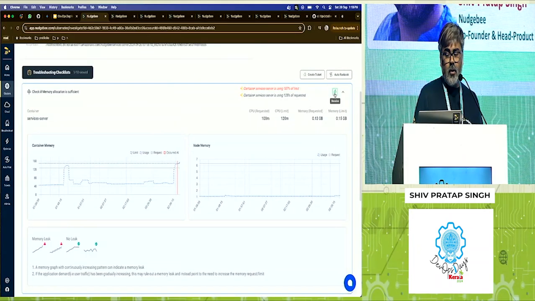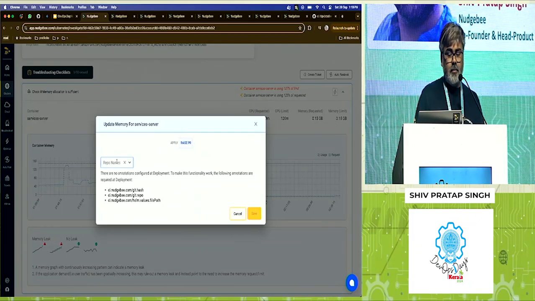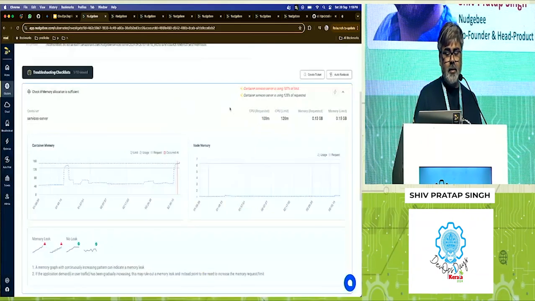Now you can click on resolve, it will open a pop-up. You can directly update your Kubernetes resources from Nudgebee. Or if you have configured Nudgebee GitHub, you can also raise a PR saying that, this is my GitHub repo. You need to have these 2 annotations available on your workload. And Nudgebee will raise a PR on your behalf so that you can follow your normal DevOps cycle in terms of approvals, rejections, etc. Right?